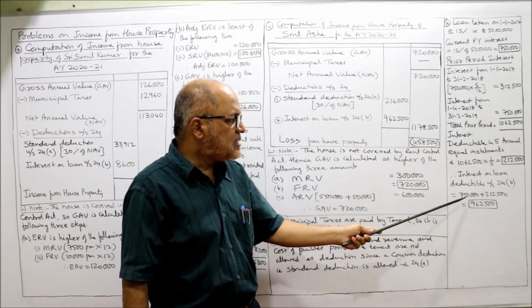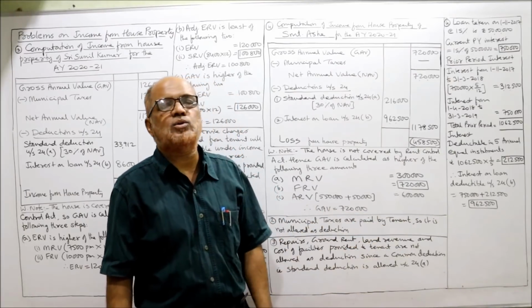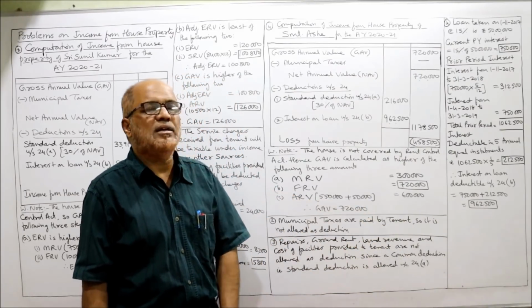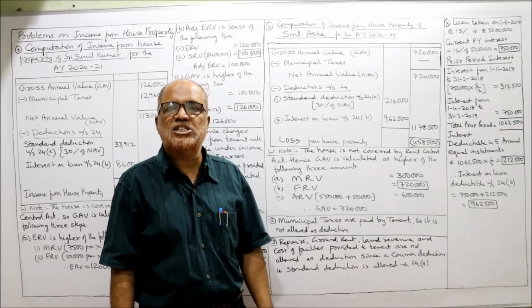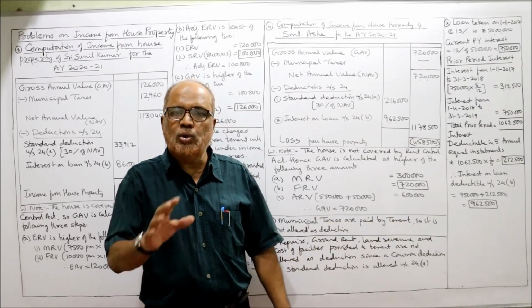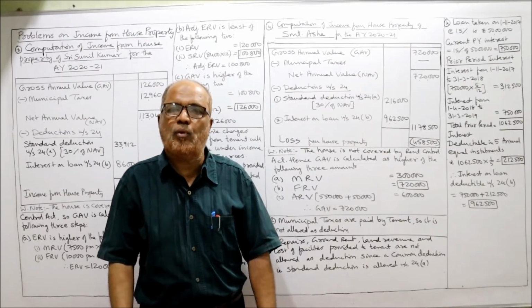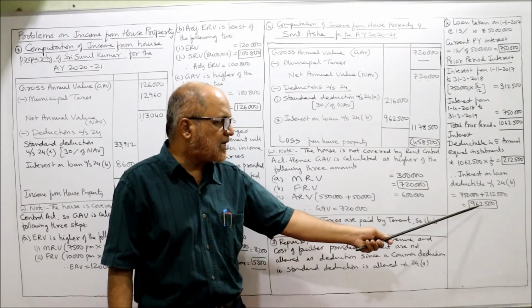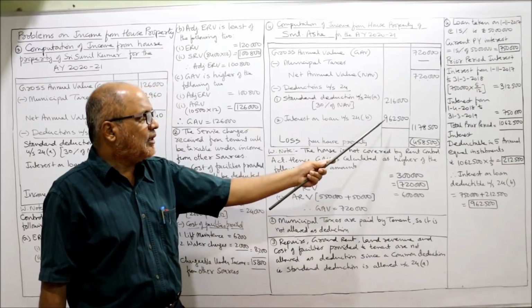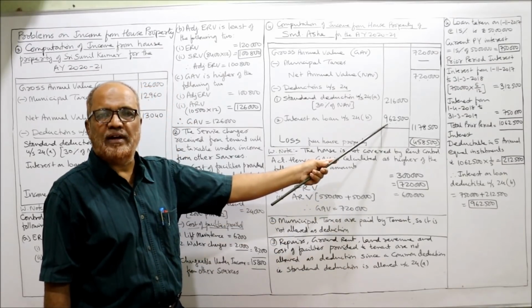Now you add up 7 lakh 50,000 plus 2 lakh 12,500. The total interest is 9 lakh 62,500. The total interest deductible under section 24B is 9 lakh 62,500. So here I have taken 9 lakh 62,500.